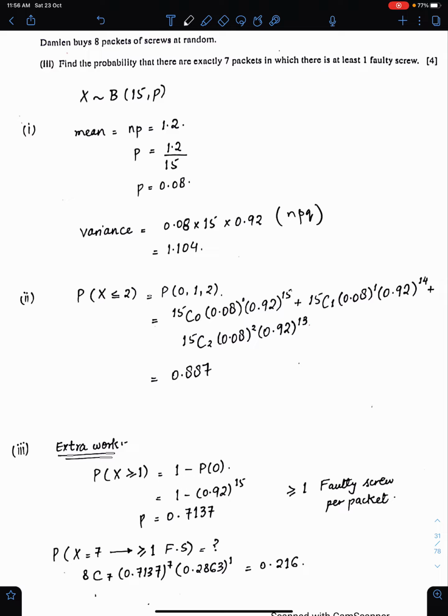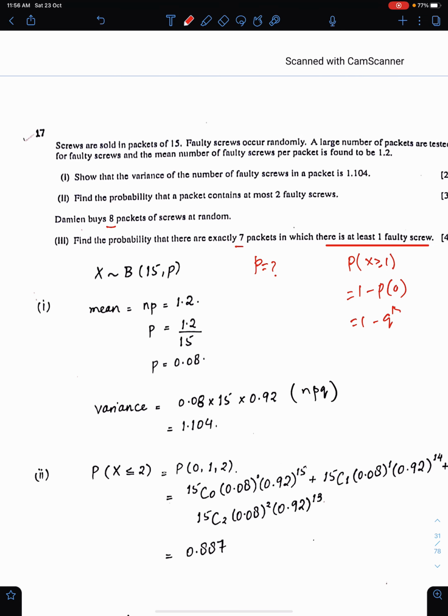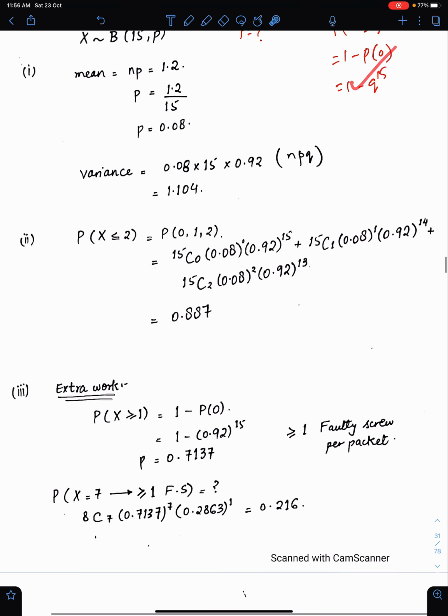For this probability, 8C7, we need P, and for that we need to use this information. This information will give you the value of P. At least one faulty screw. So you need to find this probability: 1 minus P0, 1 minus Q power 15. So this will give you the value of P. This is here.